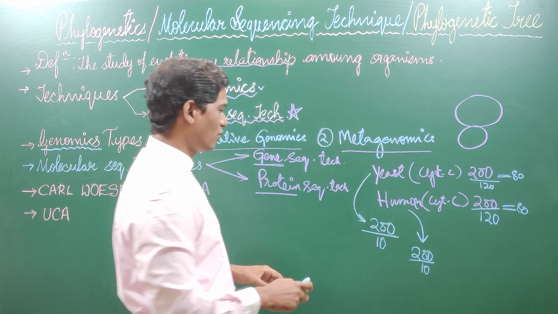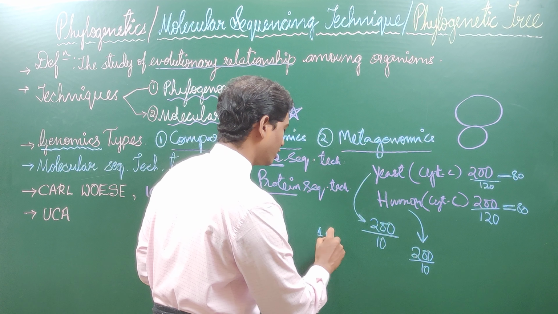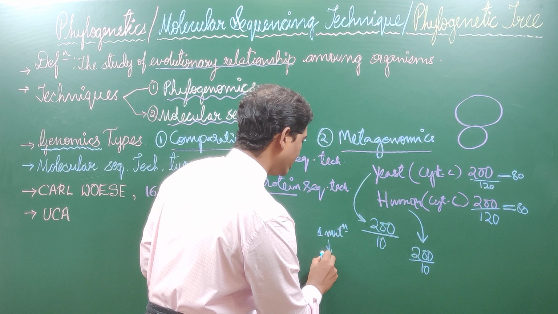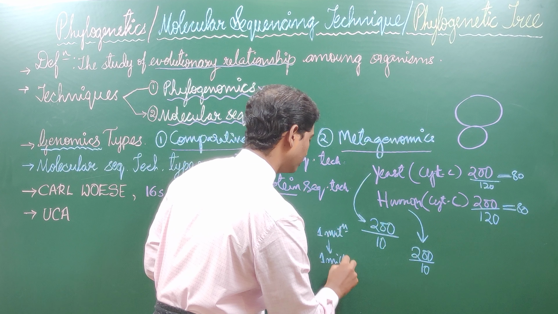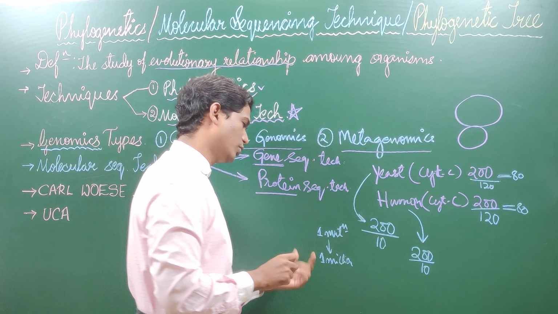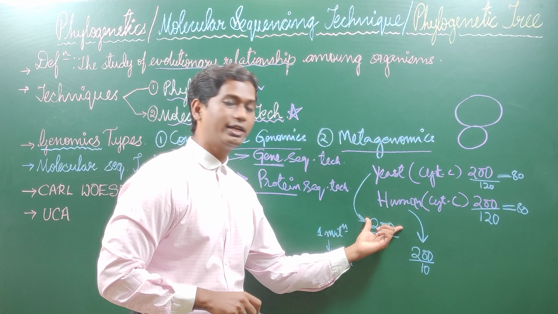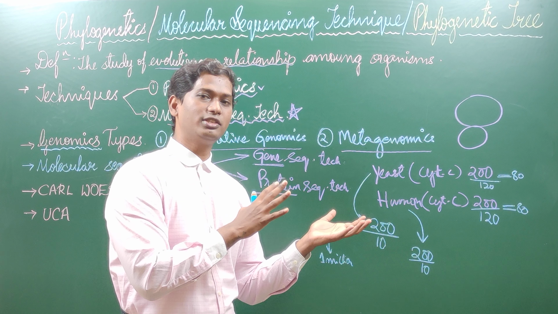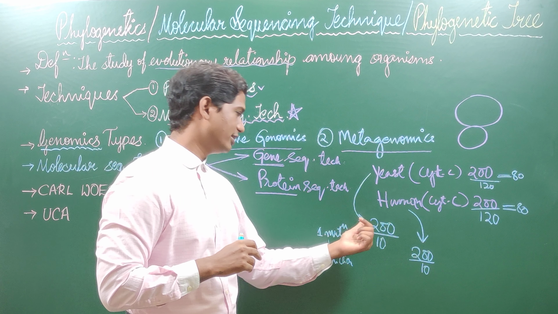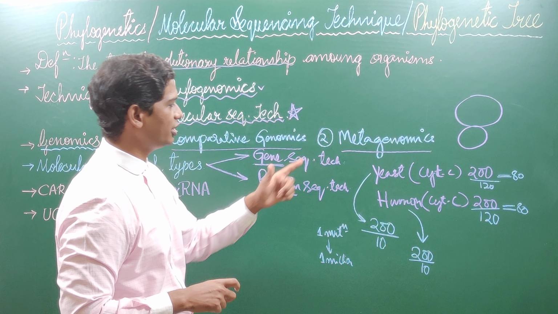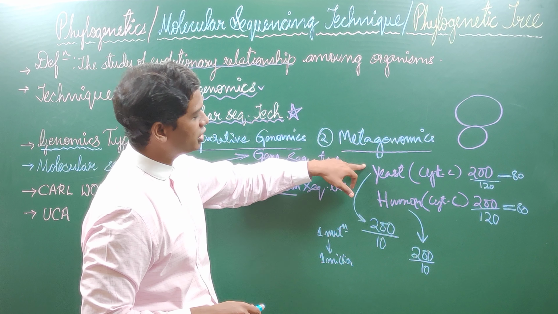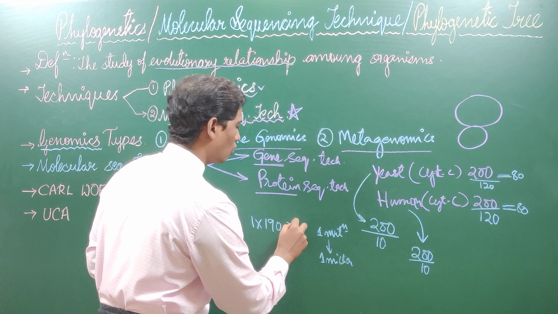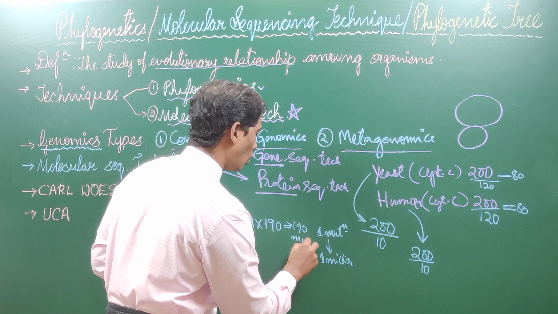See, in evolution actually one mutation usually takes 1 million years. In evolution, one mutation takes 1 million years. Consider I have 190 mutations now. See, when I say it is different from each other, it underwent the mutation. Consider I got 190 mutations in the proteins when I sequence yeast and human. Consider 1 into 190, that is 190 million years ago.